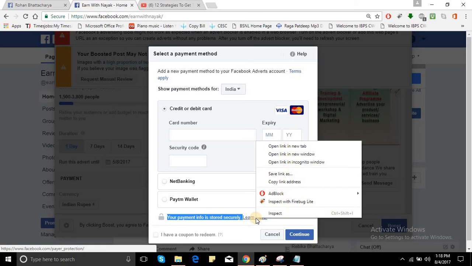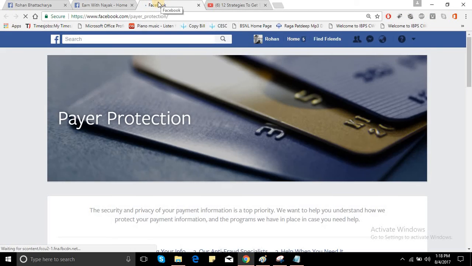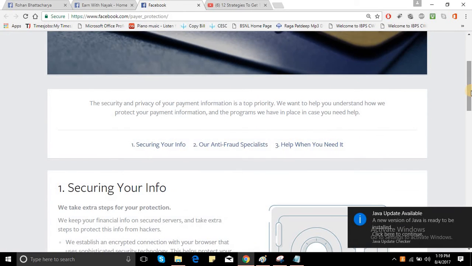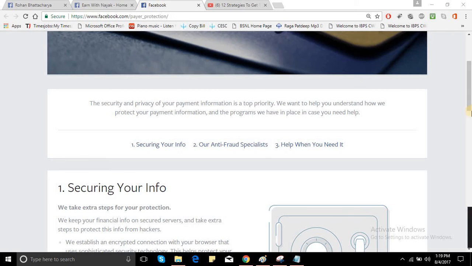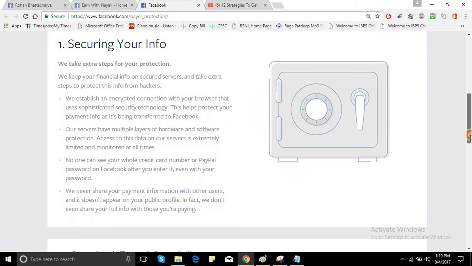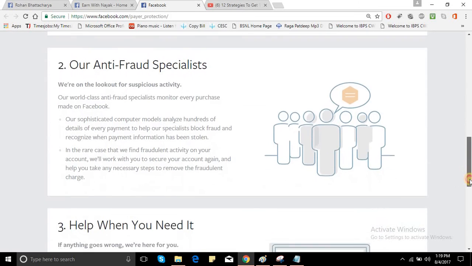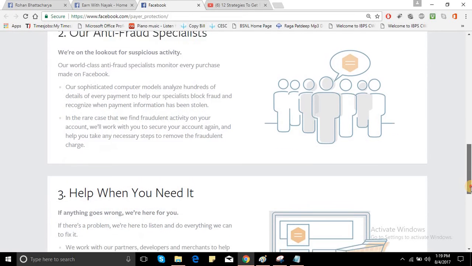Please, my friend, don't panic on this. Look, I just open the learn more section. It is nothing but the payer protection. They just have to lock your card information in their site. That is a Facebook policy.